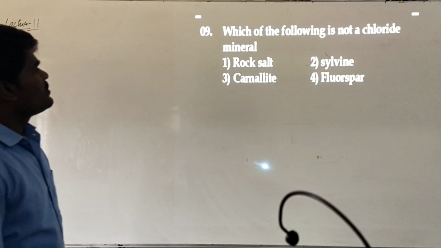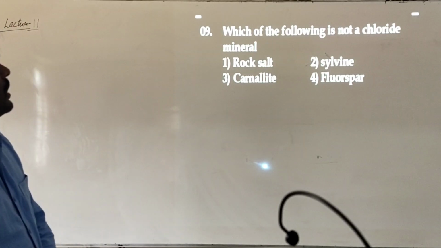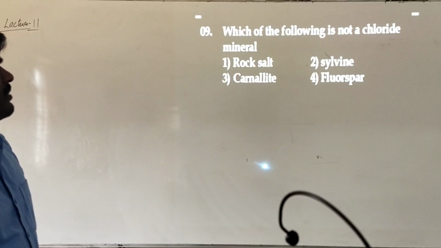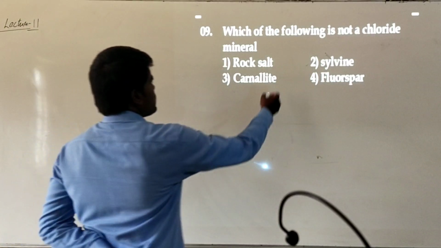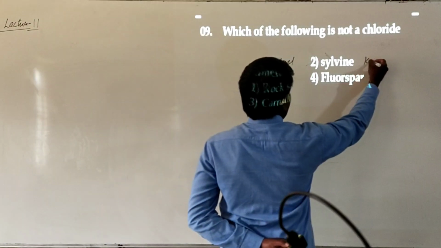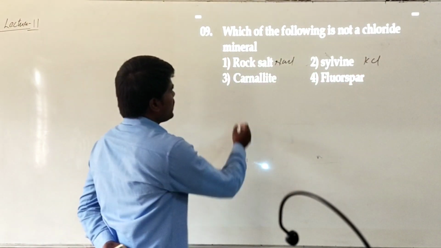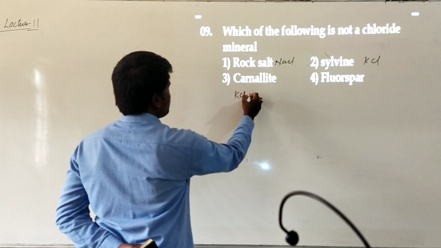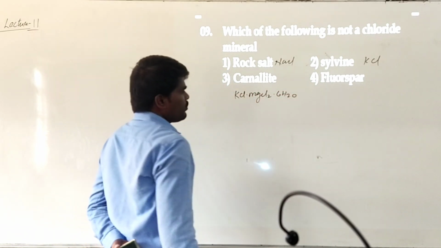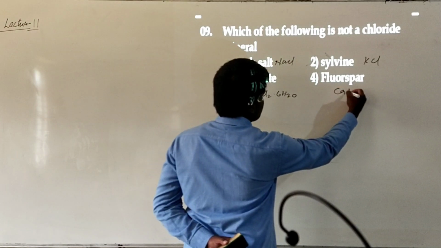Then comes our next question. Which of the following is not a chloride mineral? He has given some names of minerals. Rock salt is actually sodium chloride. Sylvite is potassium chloride. Carnallite is actually KCl, a double salt, MgCl2.6H2O. And what is fluorspar? It is calcium fluoride.